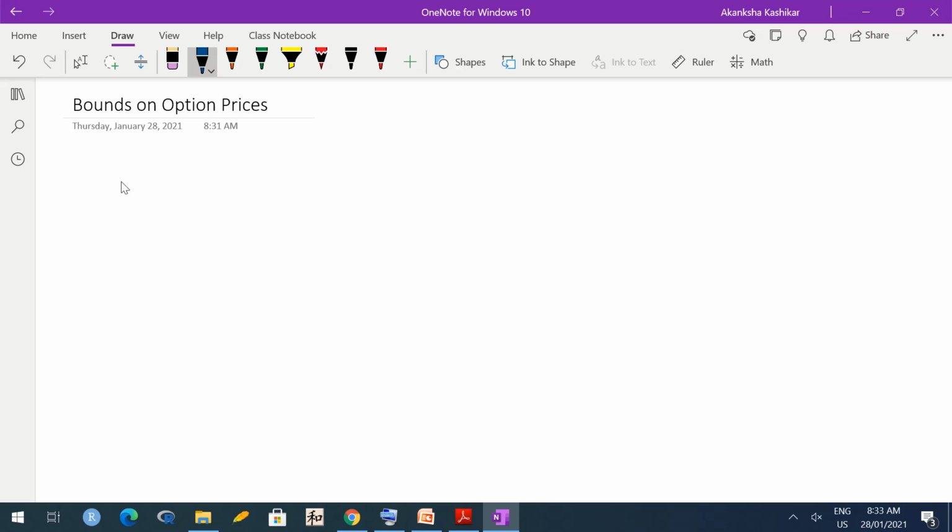Hello everyone. So we have already derived the formula for the optimal futures price. We would like to do the same thing for options. However, deriving the optimal options price requires some assumptions about the movement of share prices. Hence, today we will just try to find some bounds on the prices of options.